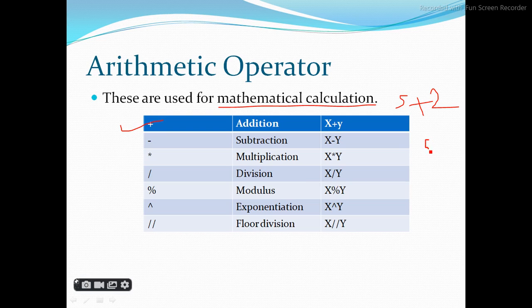I have made you understand about division and modulus operators. What is the difference? One gives you the remainder and the other gives you the quotient. Modulus 5 modulus 2, exponential 5 exponential 2, and floor division. Floor division is the next operator, I will let you understand.